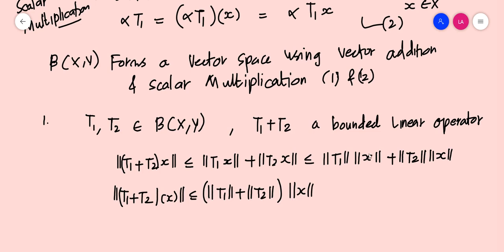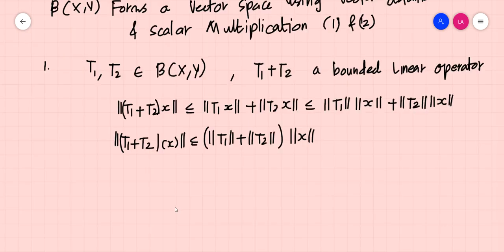Since T1 and T2 are linear, T1 plus T2 is also linear. So T1 and T2 in B(X,Y) implies T1 plus T2 is also an element of B(X,Y).